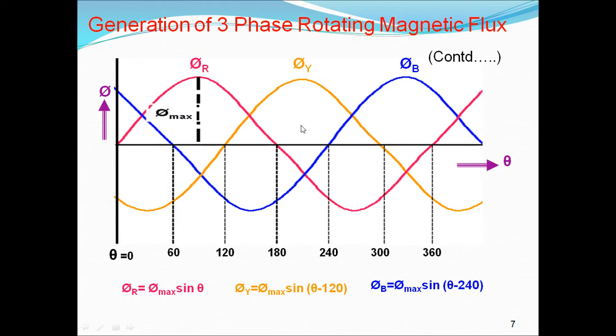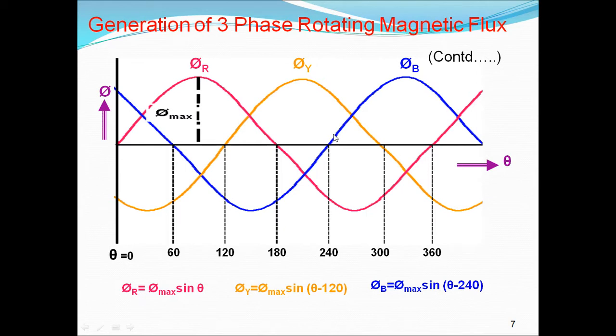What is the maximum flux for this one? This one is also the same, that is phi m. Sinusoidal as sine, theta is the angle. The Y phase started after 120 degrees, that's why we can say theta minus 120 degrees.